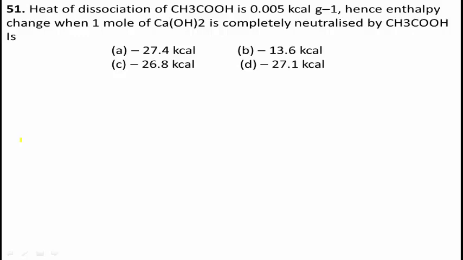Option A, minus 27.4 kcal. Option B, minus 13.6 kcal. Option C, minus 26.8 kcal. Option D, minus 27.1 kcal.